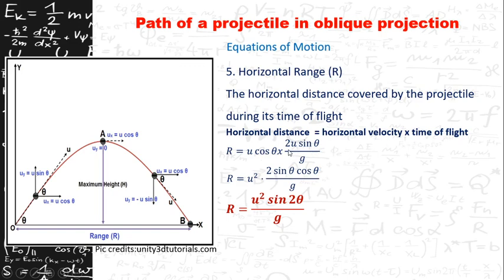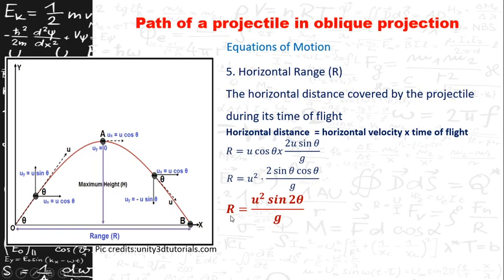If you reorder this equation by taking out u square, you get u square into 2 sin theta cos theta by g. But 2 sin theta cos theta is a trigonometric identity which is equal to sin 2 theta. Therefore, the horizontal range R is equal to u square sin 2 theta by g.